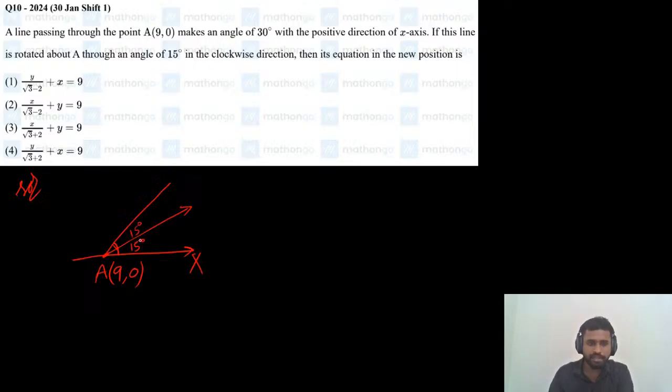Since it is making 15 degrees with the positive direction of x-axis, inclination is theta, which is 15, and slope of this line is m equals tan theta, which is nothing but tan 15. So what is the value of tan 15? Tan 15 is 2 minus root 3. These are standard values and you have to remember. So how did this 2 minus root 3 come actually?